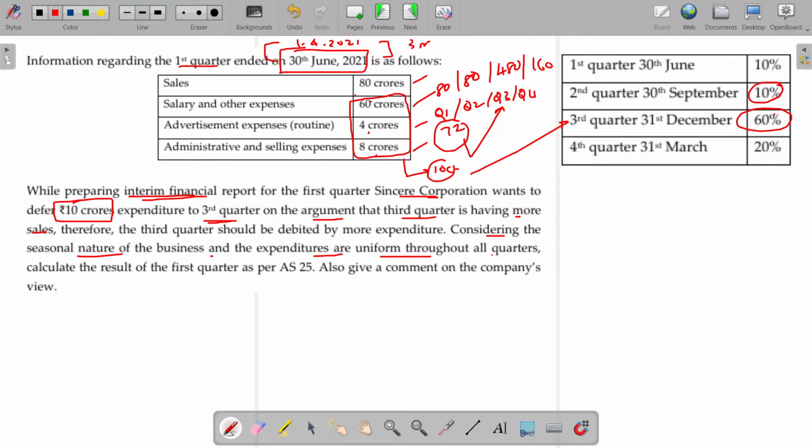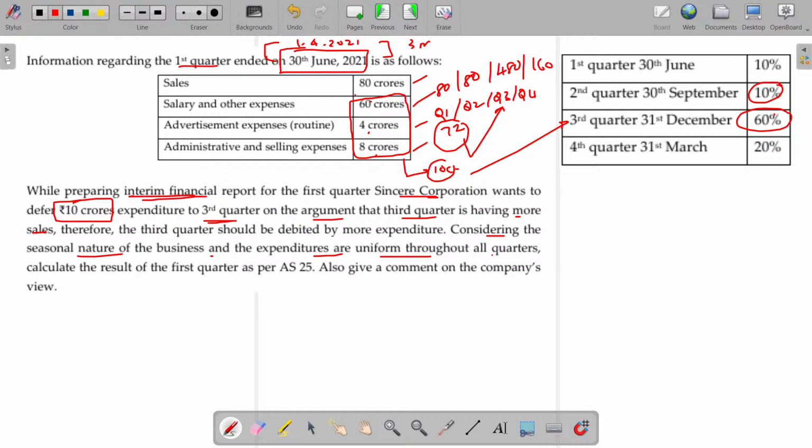Is it possible? Definitely it should not be done as per the accounting methods, because of the matching concept. Whatever the expenses for the period, it should match for the period. If there is no payment, it should be named as outstanding and added and shown in the P&L account. Rent per month 10,000 rupees. For the 12 months, you paid only 1 lakh. For the 2 months rent, 20,000 rupees pending, what is the rental expense? Not 1 lakh. 1 lakh plus that outstanding 20,000 should also be added. Don't say, sir, this year our business is very dull, so this may be expenses of the next year.